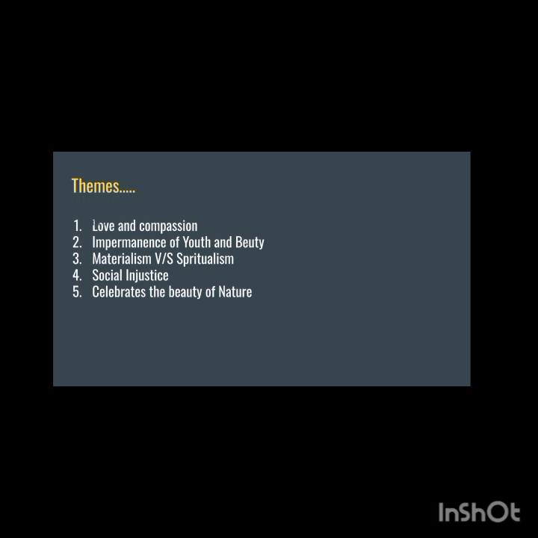So that is impermanence. Youth and beauty are both temporary, they are not permanent. That is the sense. Materialism versus spiritualism. Here you will meet two protagonists of the poem. One will be Upagupta, the disciple or the student of Buddha, the follower of Buddha. The other will be Vasavadatta, the dancing girl who is a courtesan, and she is all busy in her materialistic pleasures, sexual pleasures, all those things. On the other hand, Upagupta has renounced all these things and he is now a monk. Therefore, a contrast between materialism and spiritualism will be seen in the poem.